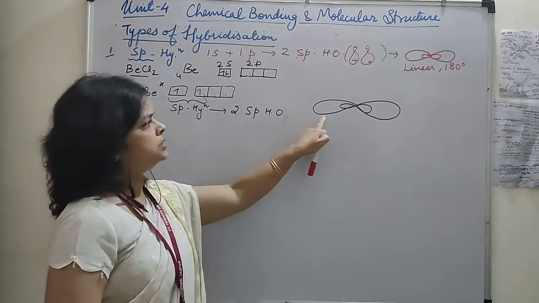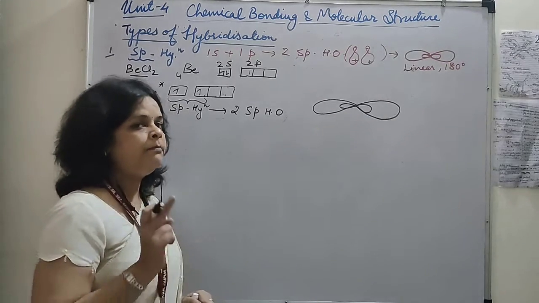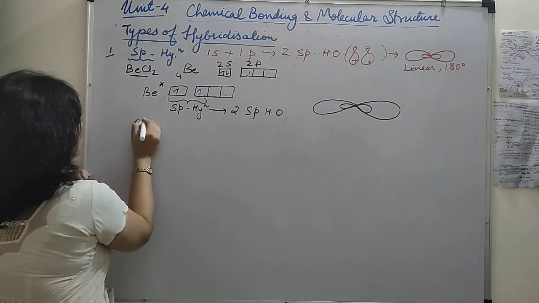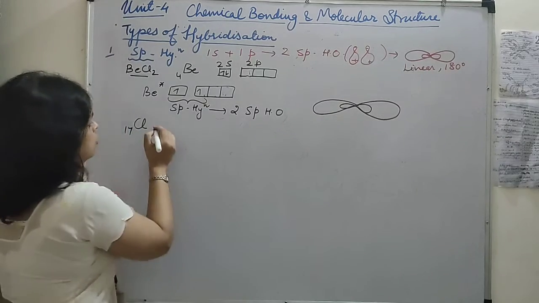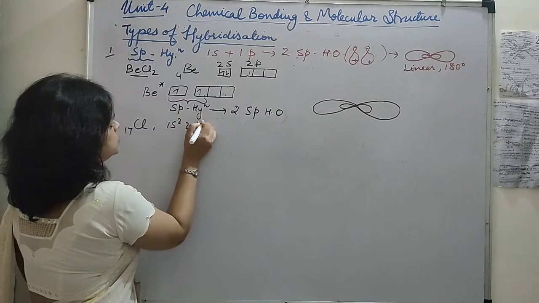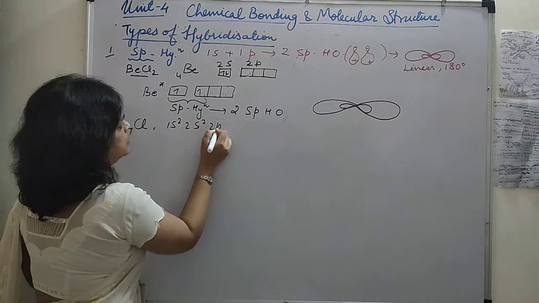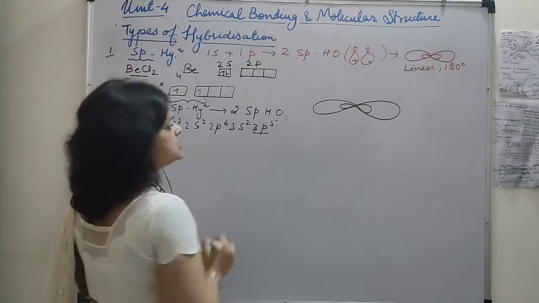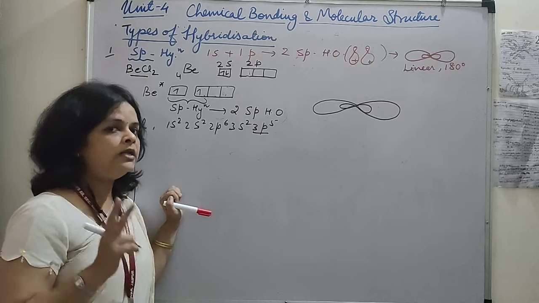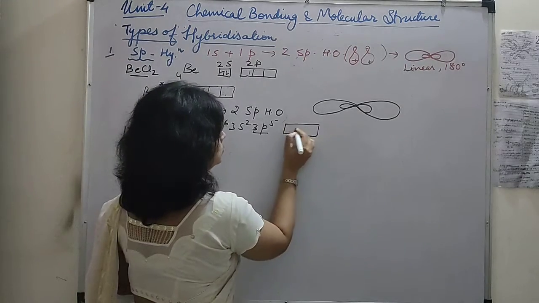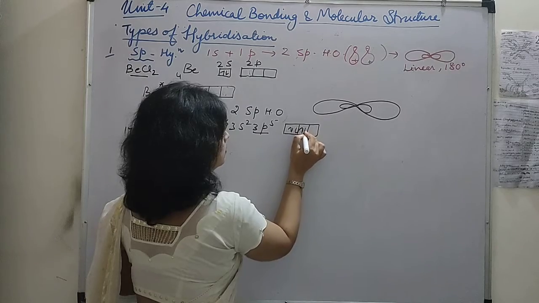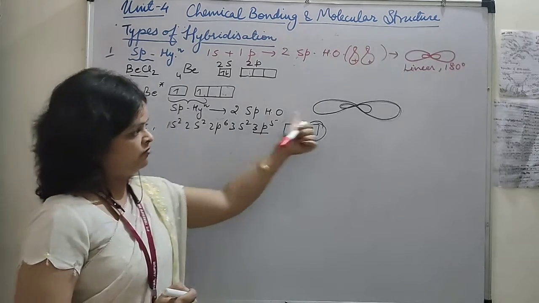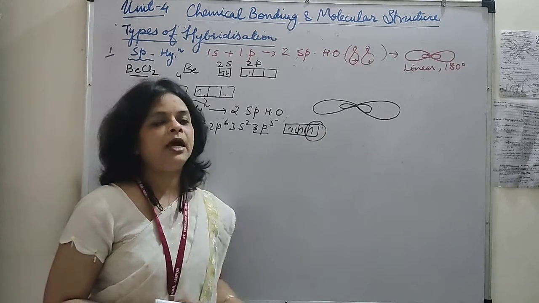Okay, so these are the two sp hybrid orbitals with beryllium. Now it is overlapping with chlorine. The atomic number of chlorine is 17, and if we write the configuration, it is 1s2, 2s2, 2p6, 3s2, 3p5. That means the valence p orbital has one unpaired electron. If we represent it, it will be like this. So this p orbital of the chlorine atom will overlap with this beryllium sp hybrid orbital.